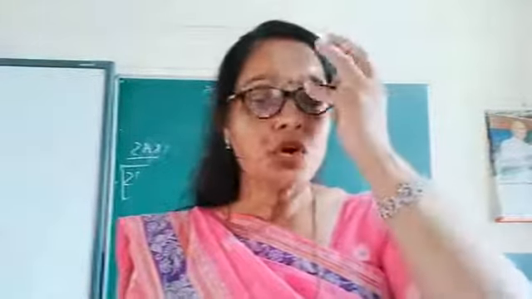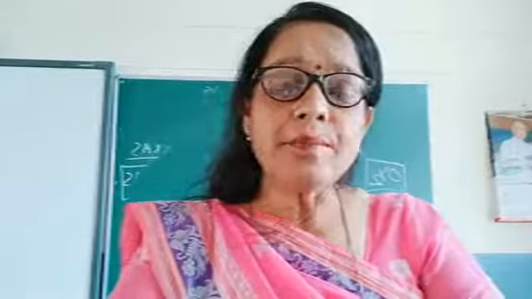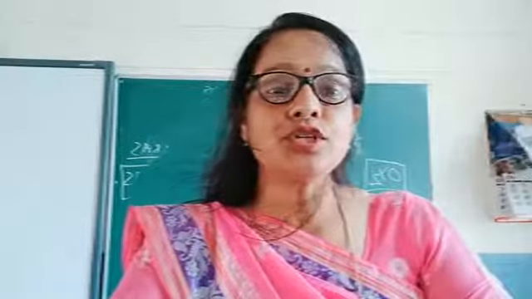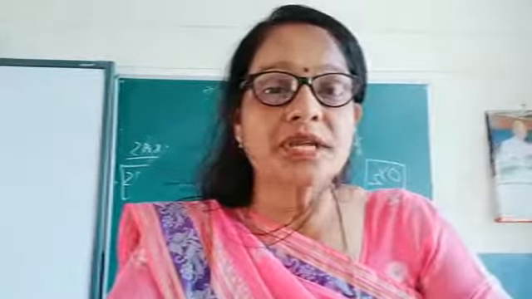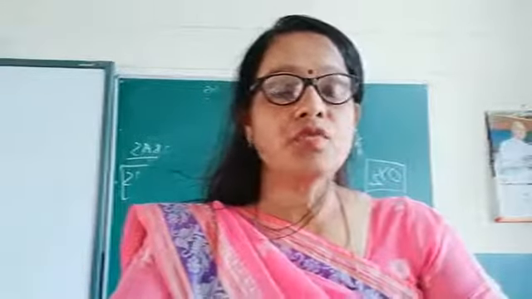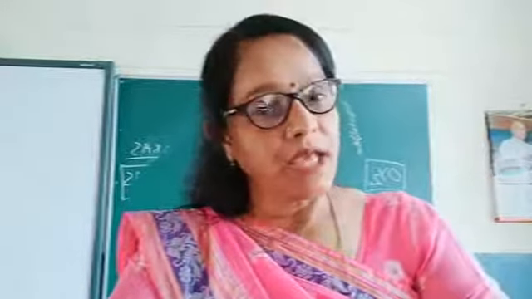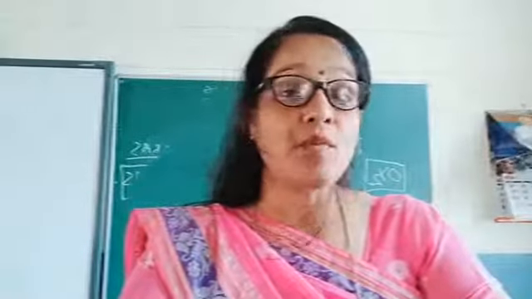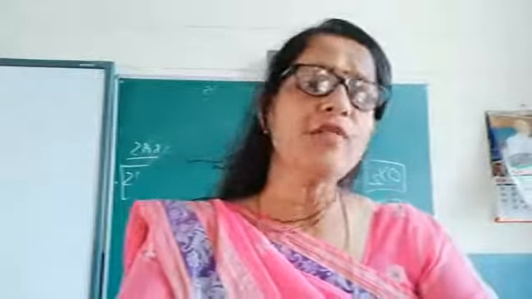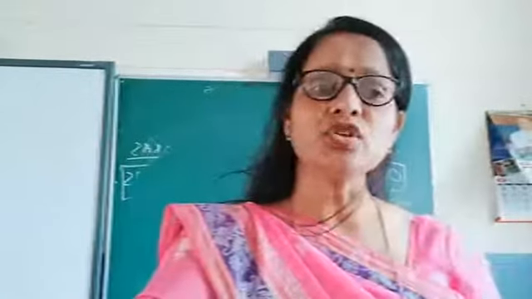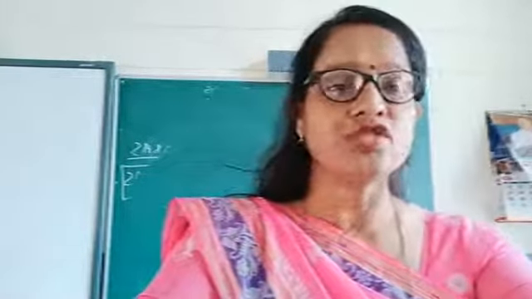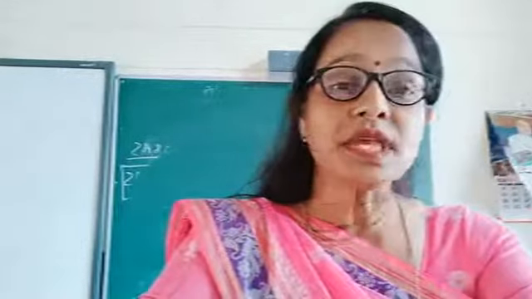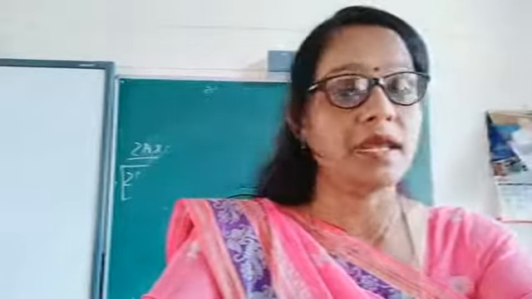Is it clear? So, in step 3, we have written national income, and I told you that national income has two important aggregates. What is the first one? GNP. And what is the second one? GDP. GNP adds the income of the normal resident, whether he earned that income in India or in a foreign country. But because that normal resident belongs to India, we will add his income in GNP.